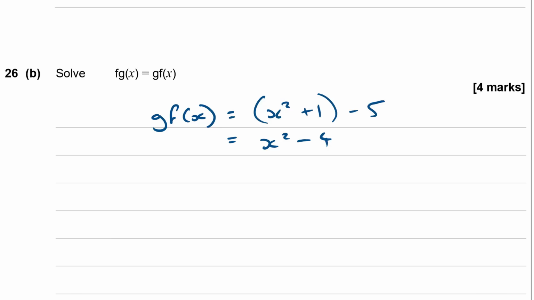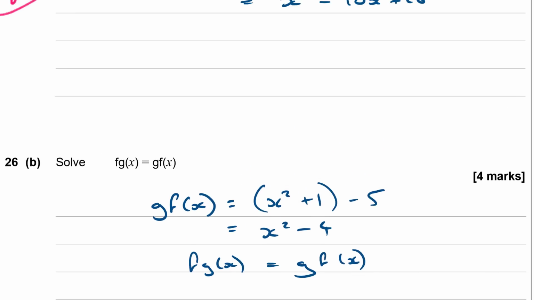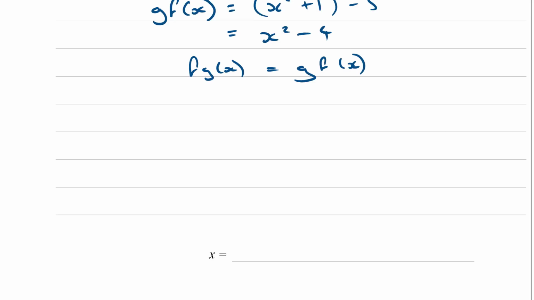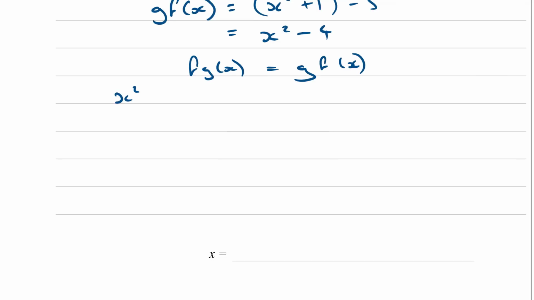Okay, now I need to solve fg of x equals gf of x. Now we just showed that fg of x is x squared minus 10x plus 26. And we now know that's the same thing as x squared minus 4.